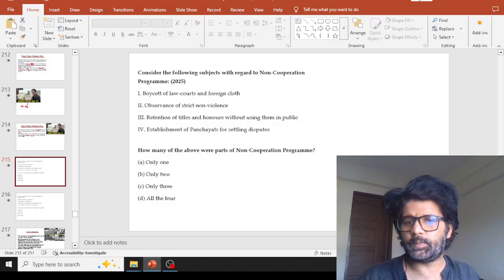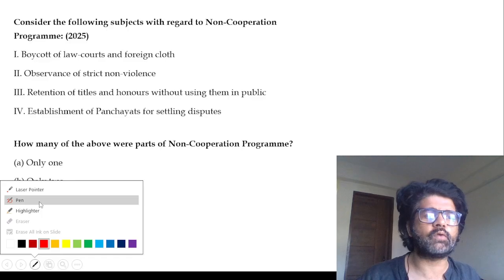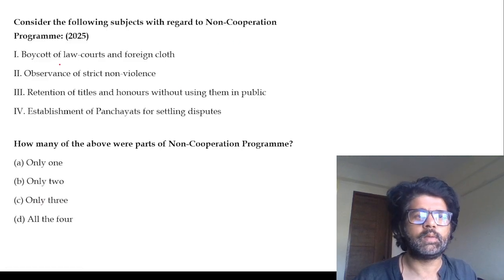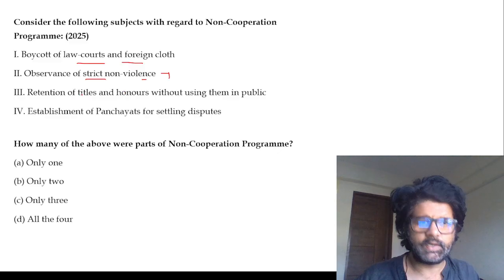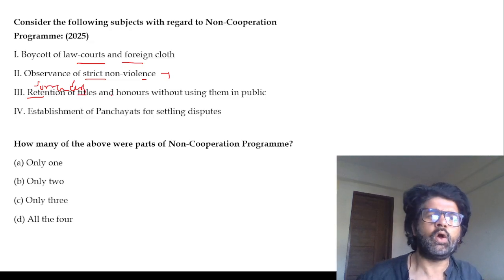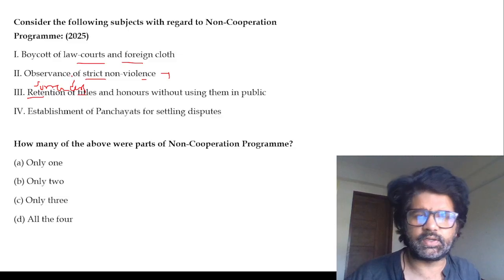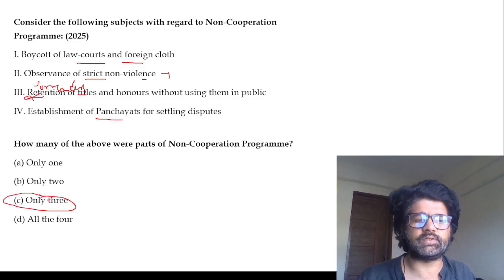So yeah, we are talking about the 2025 question. Consider the following: this year, 2025, they asked a lot of questions on the Non-Cooperation Movement. Boycott of law courts and foreign clothes, observance of strict non-violence. That did not happen in Chauri Chaura, and that's why they called off the movement. Retention of surrender of titles and honors, and that's why you will see many people surrendering their titles and honors. Even before that, Rabindranath Tagore gave away his knighthood. Establishment of panchayats for settling disputes. So the third is wrong, the rest are all correct. So the answer is C.